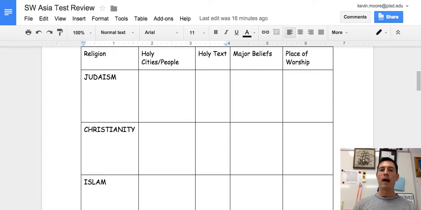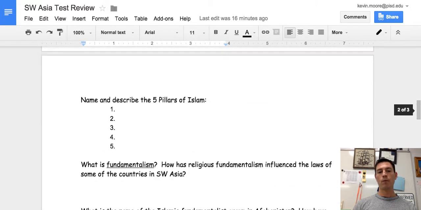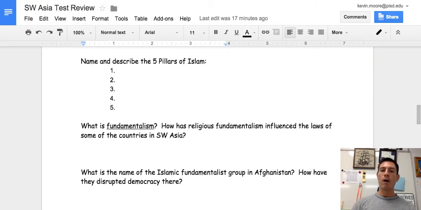All three religions have divisions within them, or different sects. For example, Catholics and Protestants in Christianity, Orthodox, Conservative, and Reformed in Judaism. And in Islam, those divisions, the two major ones, are Sunni and Shia Islam. The 5 pillars of Islam are covered in a separate YouTube tutorial if you need more explanation of them. They are faith, prayer, charity, fasting, and pilgrimage.